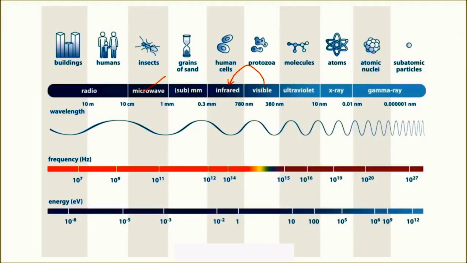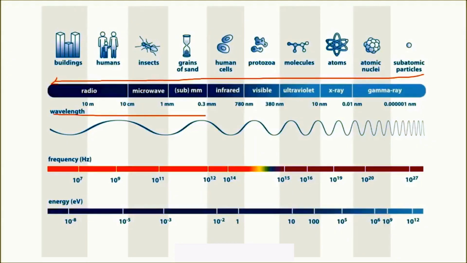And then we have microwaves and radio waves. So this order is very important, that is, increasing order of wavelength or decreasing order of frequency. And we need not remember all these numbers, except that visible radiation is usually in the range of 380 nanometers to 780 nanometers.